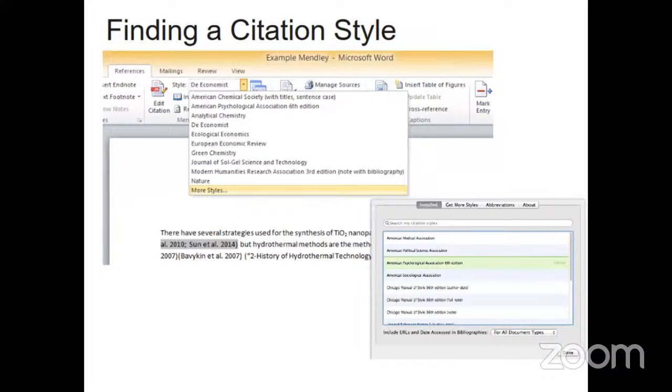In APA style, the author name along with the year is marked in brackets. See here, down here we have 2010, that is the year in which the particular author wrote this paper. But in MLA style we write the author name, comma, the page number on which he has written that.